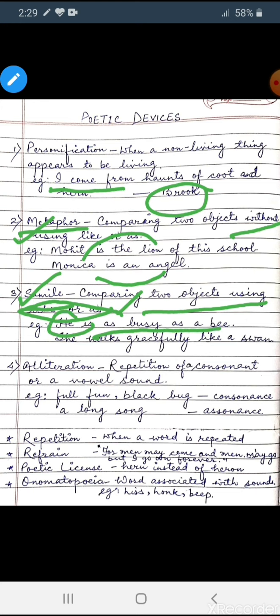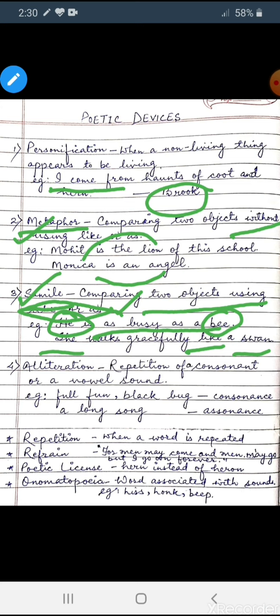I have compared he to a bee, a male to an insect by using as. See another example, she walks gracefully like a swan. Now I have compared her with a swan by using like. So when we are comparing two objects using like or as, then the poetic device used is simile, and when we are comparing two objects without using like or as, then the poetic device is metaphor.